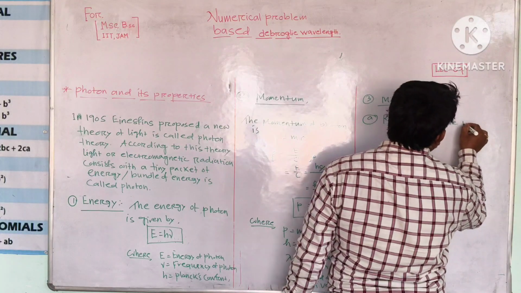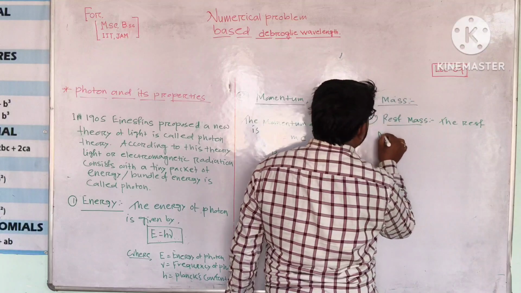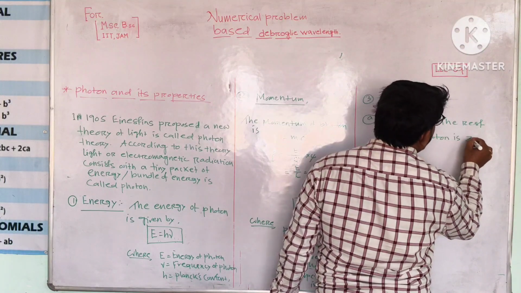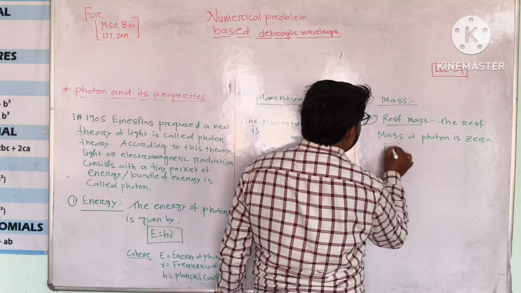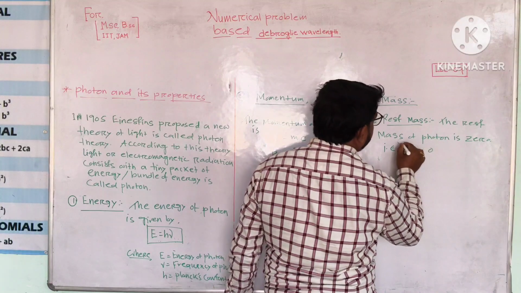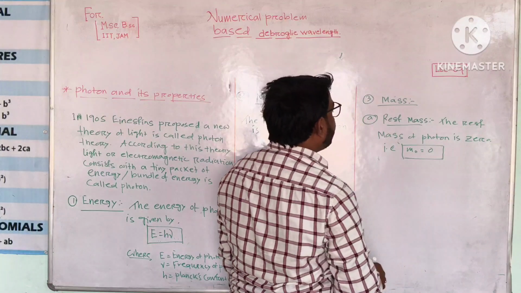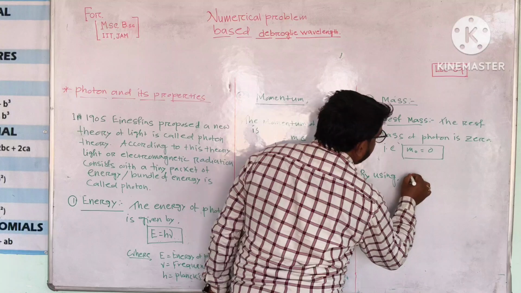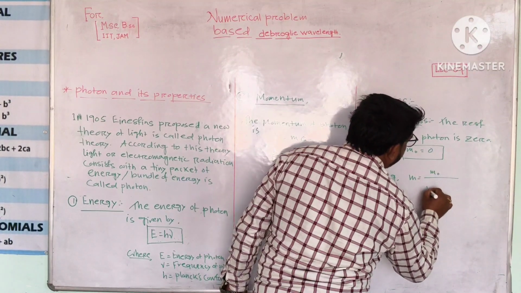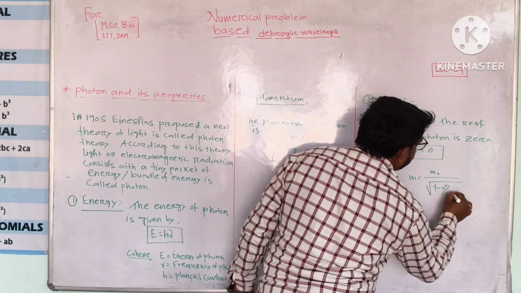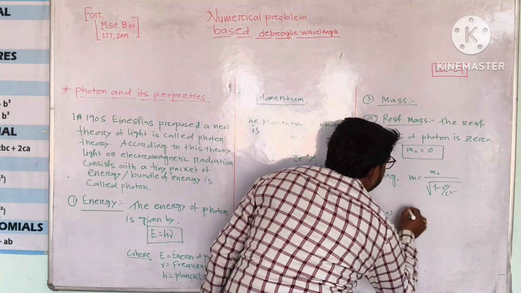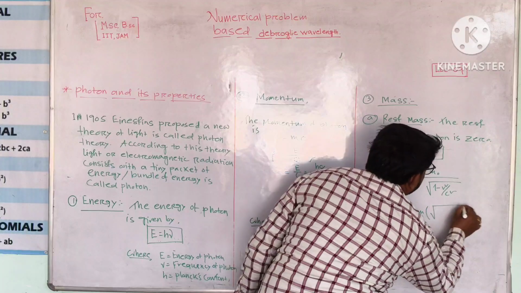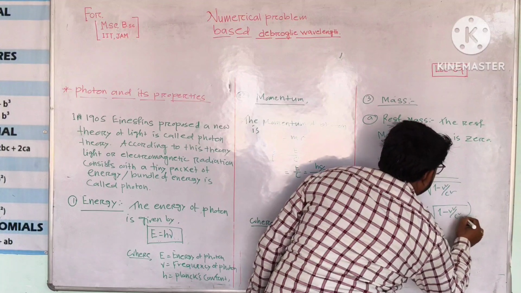The rest mass of a photon is always 0. That is, rest mass is denoted by m naught, so m naught equals 0. By using this formula, we can prove this: m equals m naught over the square root of 1 minus v square by c square. After cross multiplication, we can write m naught equals m into the square root of 1 minus v square by c square.